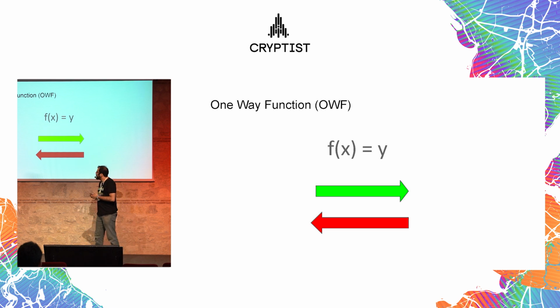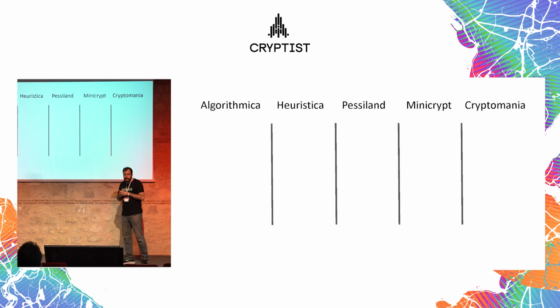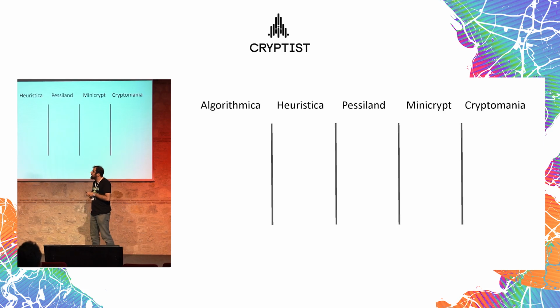So now let's go over the actual five worlds that Impagliazzo defined. By the way, Russell Impagliazzo is a computer scientist, and he wrote this paper in '95, and none of these complexity theoretic worlds have been proven yet. So we don't know which one we live in. Tomorrow we can wake up and realize that we are living in one of these. But let's describe these worlds first.